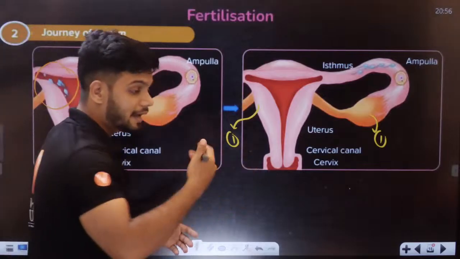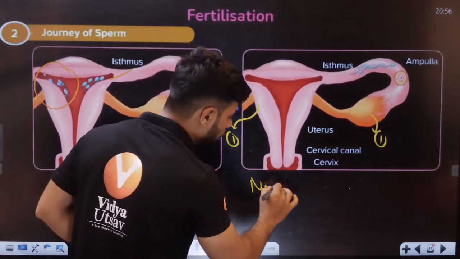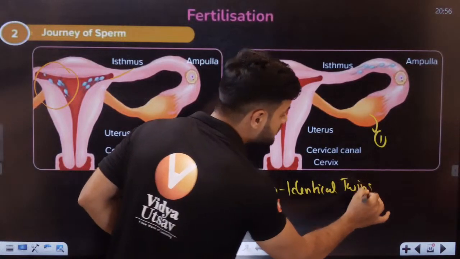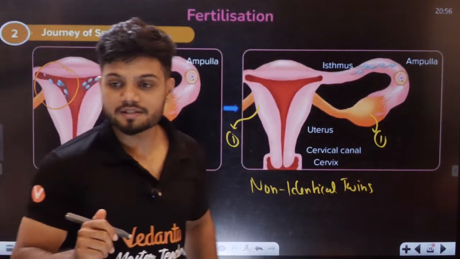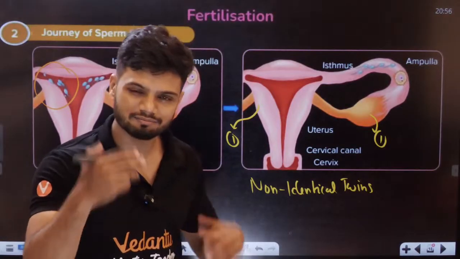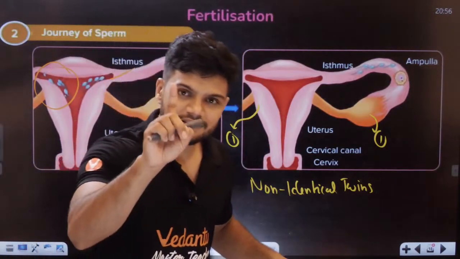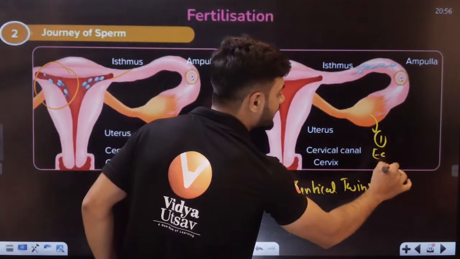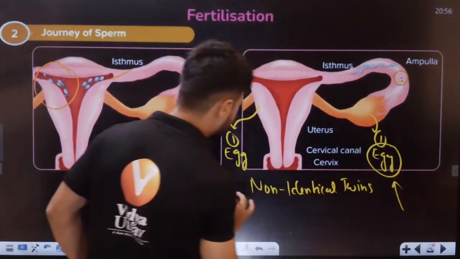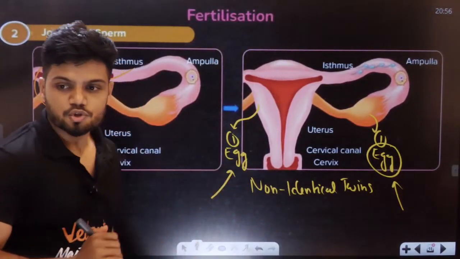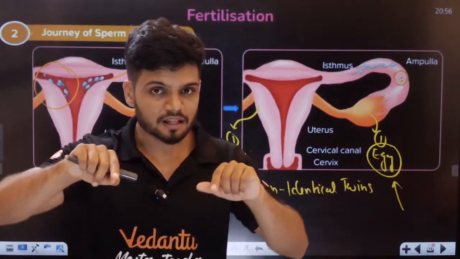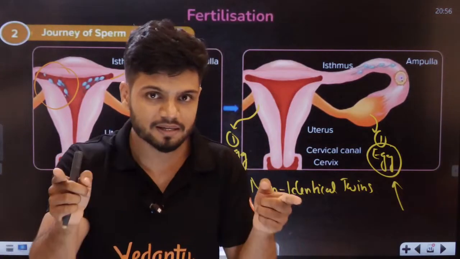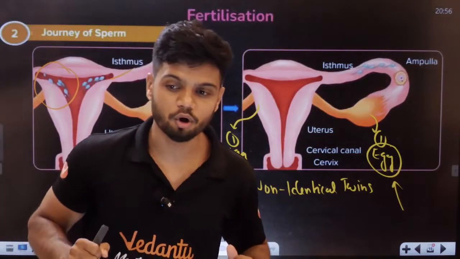In the case of non-identical twins, which do not look like each other, the faces are different. In that case there are 2 eggs, 1 egg this side and 1 egg that side, and both eggs are fertilized by different sperm. So if 2 eggs are produced and fertilized by different sperm, can I say the two babies will look different from each other?